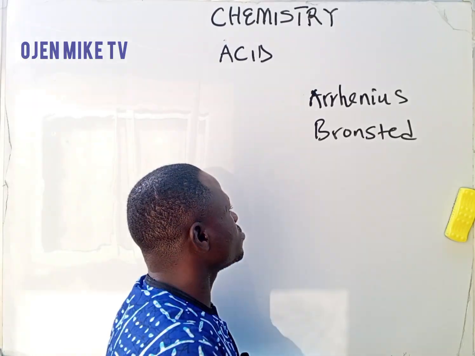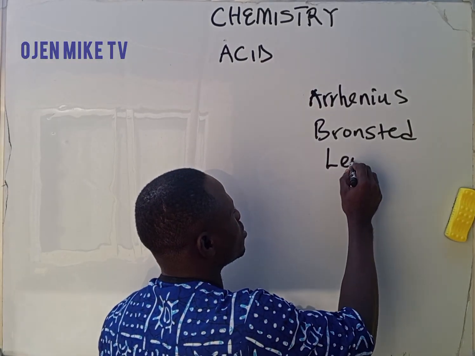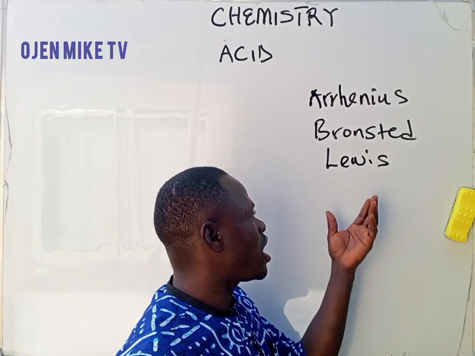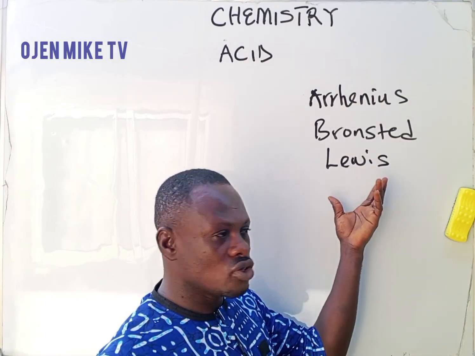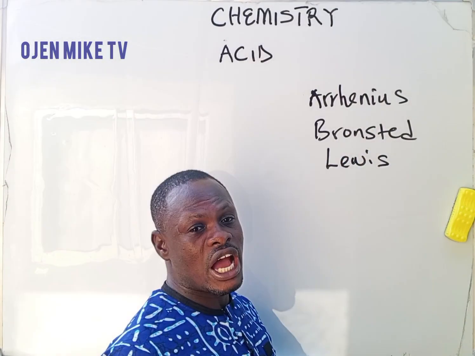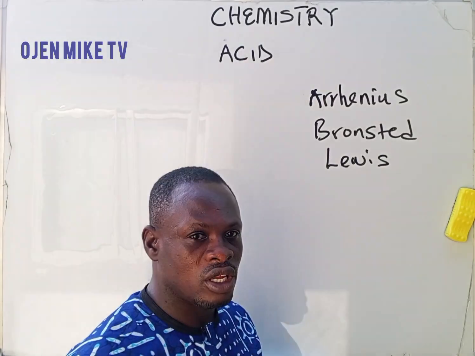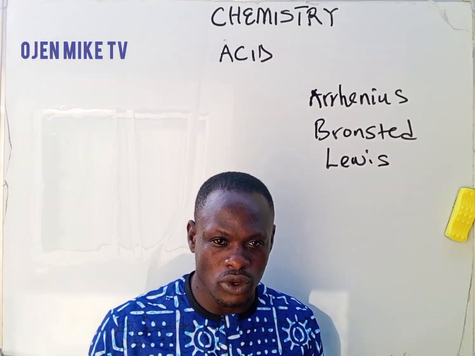We also have this man Lewis. Lewis defined acid as electron acceptor. Do you get that? So all of these, they gave their input on the definition of what? Of acid. But in a nutshell, just take this definition that I want to give you now.